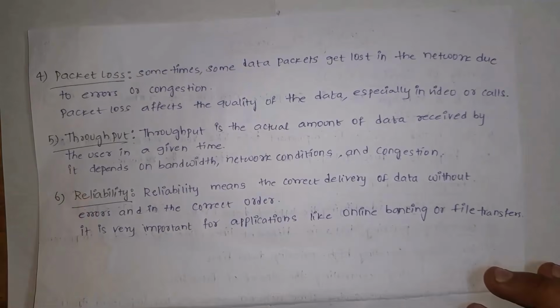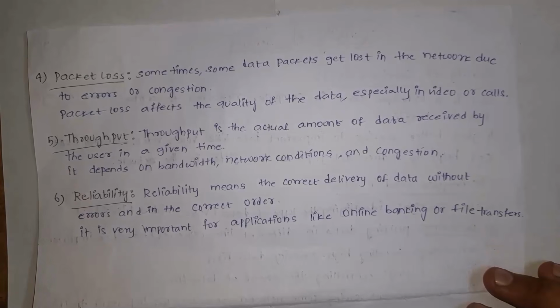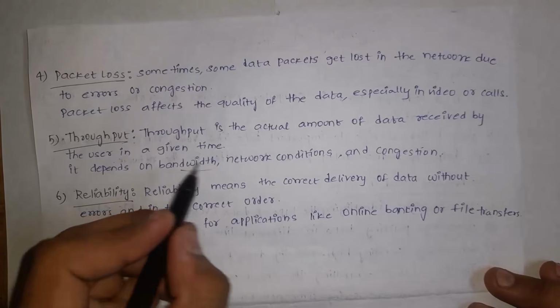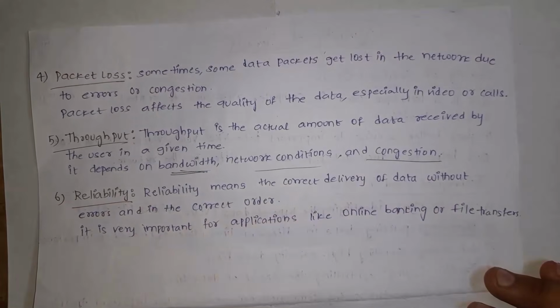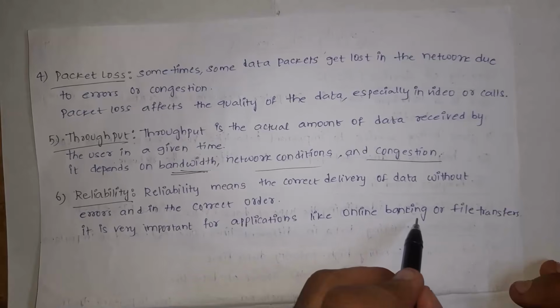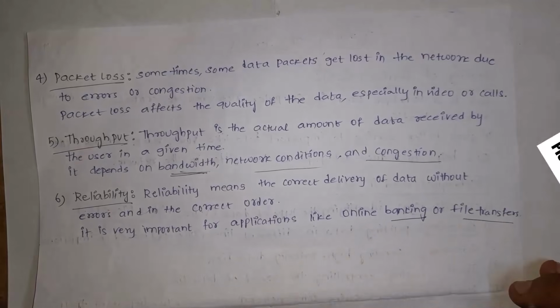And fourth one is packet loss. Guys, whenever the sender transfers any data packet, due to some disturbance in the network, that packet may be lost. So packet loss will decrease quality of service. And fifth, throughput. Throughput means how much data is received by the receiver in a given time. We call it throughput. Throughput depends on bandwidth, network condition, and congestion. Congestion means traffic. And sixth one is reliability. Reliability means how much data is received by the receiver without any errors. That is nothing but how much correct data is received by the receiver. Thus, reliability is very important, mainly for online banking and file transfer, as they need to reach the receiver without any errors.